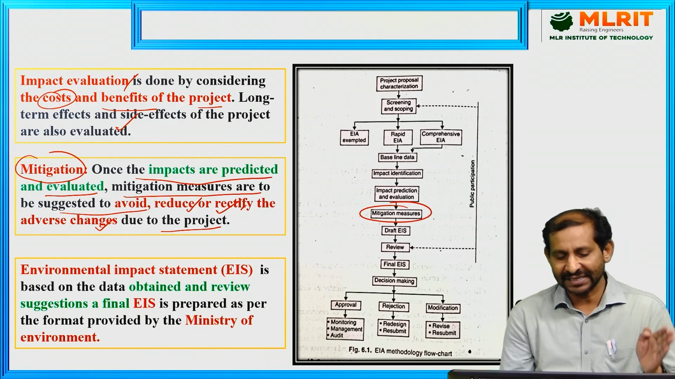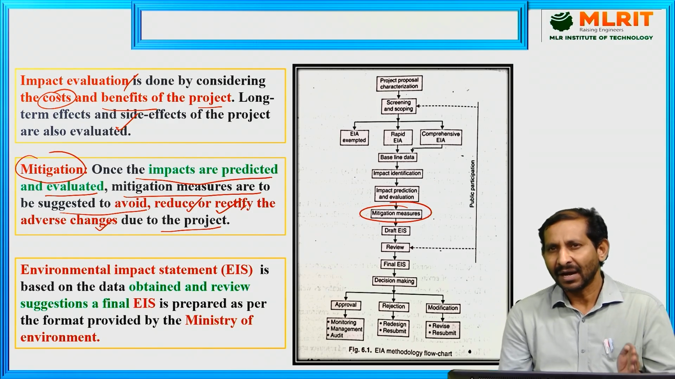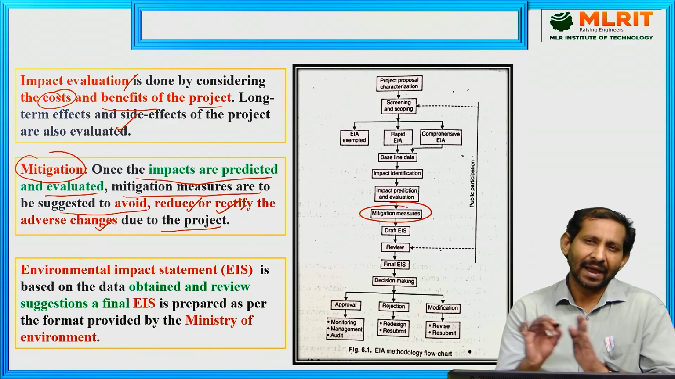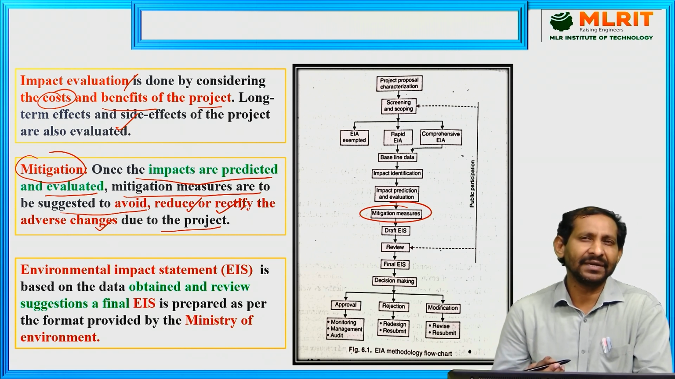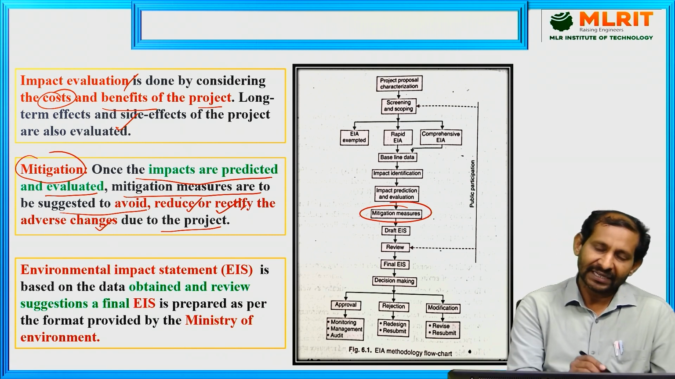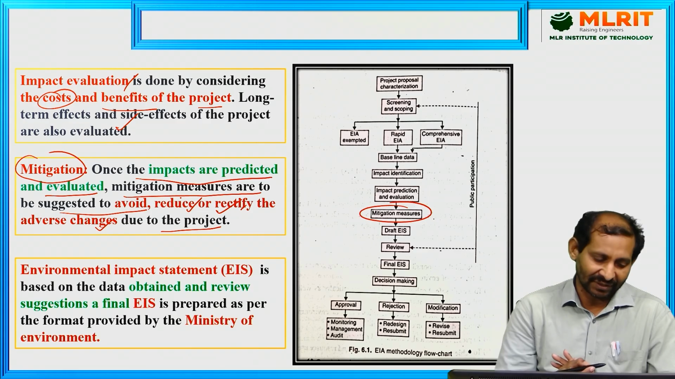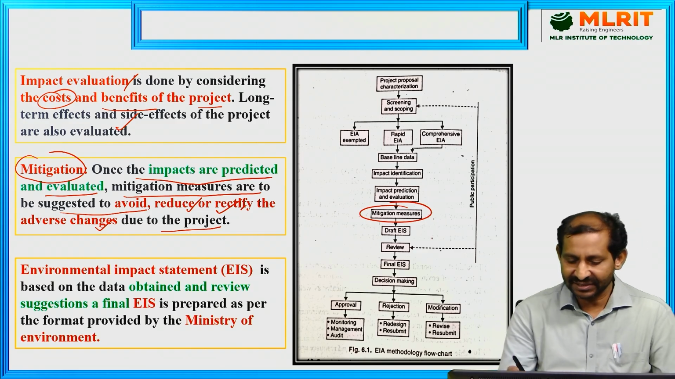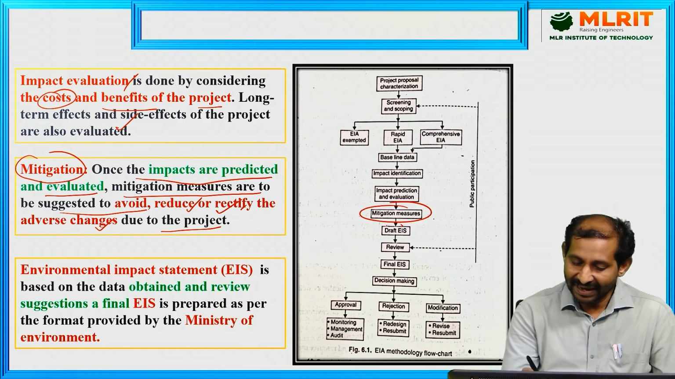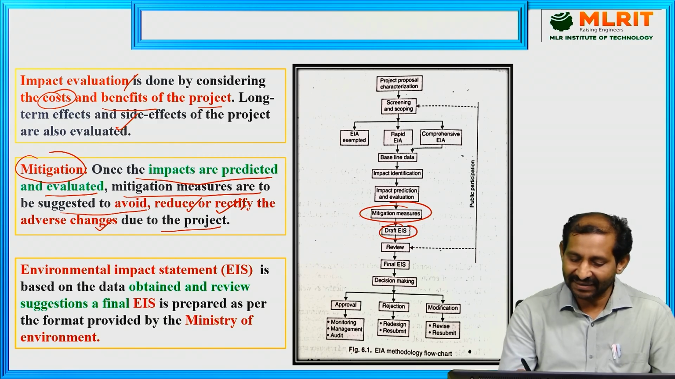Mitigation means that after the impact is predicted and evaluated, mitigation measures take place, so that the severity is reduced. After all these steps, we draft the environmental impact statement.